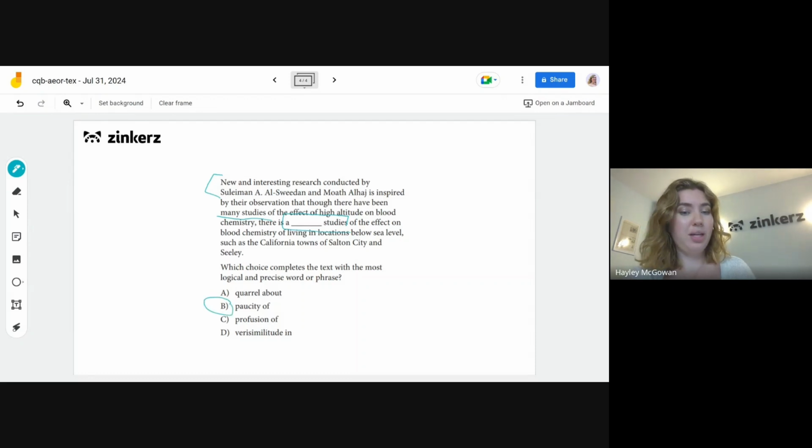Paucity just means few. There are some pretty tricky words here, but when it comes down to it, looking at what we're looking for here, quarrel means to fight. It's definitely not going to be quarrel. Profusion is the opposite of what we're looking for here, right? Profusion sounds like a good thing. Again, we're looking for somewhat of a bad thing, more of a negative connotation, right?